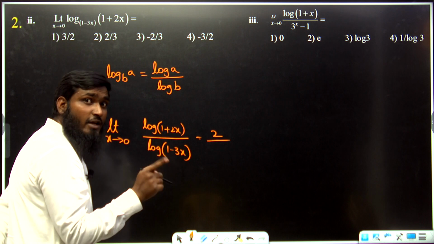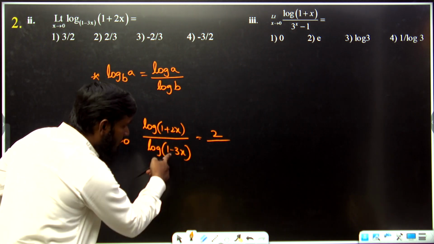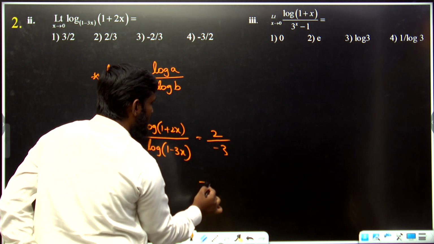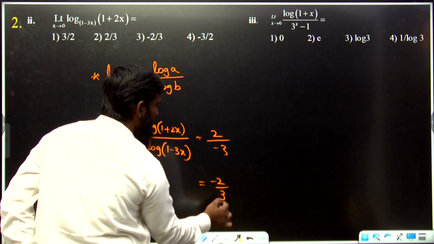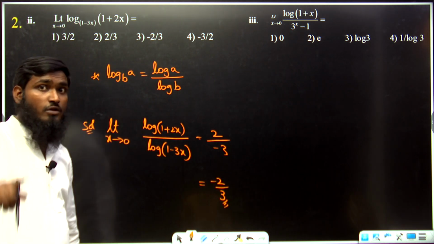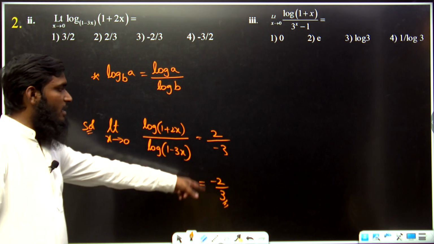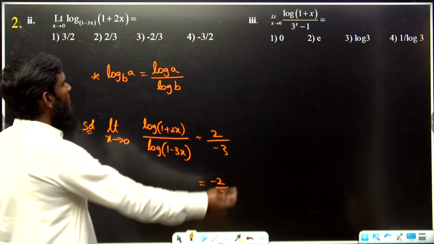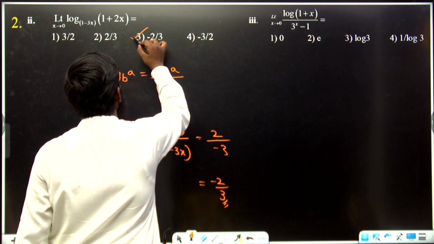Coefficient, what do we have? 3 or minus 3? Minus 3. So we have taken minus 3, which means the final answer we are getting is minus 2 by 3. So don't make mistakes in plus or minus sign. So what is the answer we are getting over here? Minus 2 by 3. Minus 2 by 3 means let us go with the third option.